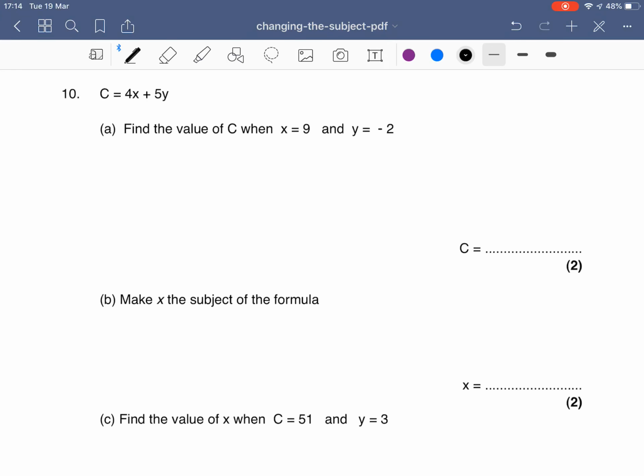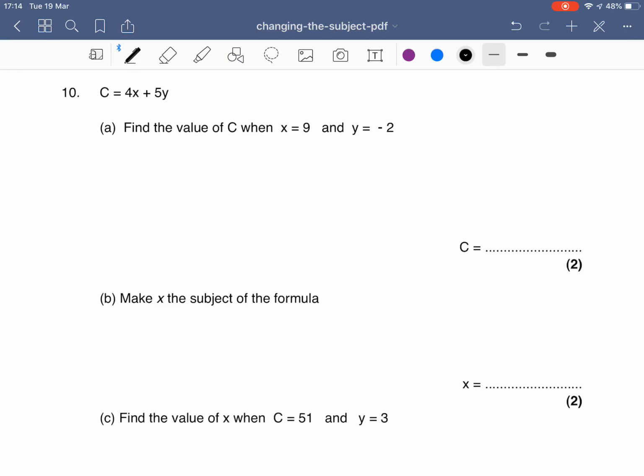Next one. Again, this isn't a change of subject of formula. This is a substitution question. I'll do it anyway. So we've got c equals 4x plus 5y. We've got to find the value of c when x is 9 and y is minus 2. So if c equals 4x, I know x is 9, I'm going to do 4 times the 9. And then I'm going to add 5 times the y, which is minus 2.